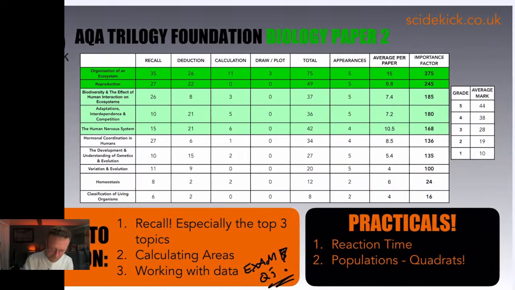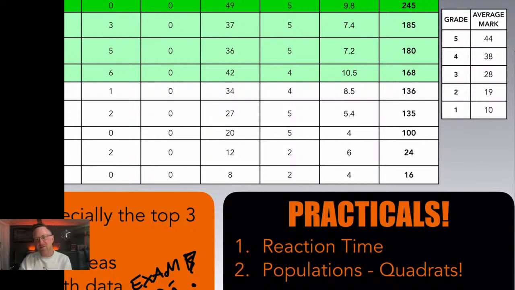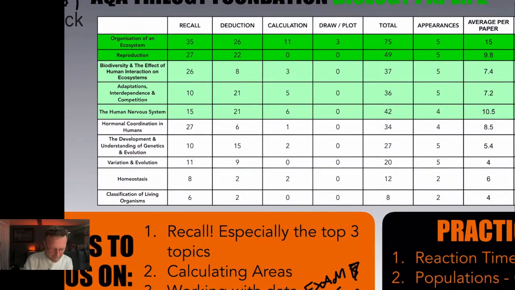Now the practicals for this one, funny enough, quadrats, that's the second one, but as I mentioned before, they feature very, very heavily in paper 2. So working with populations, measuring populations, working out areas and averages and so on and so forth. But the other most common practical that comes up in this isn't in the top ones. Well, it kind of is, like the human nervous system. Okay, that's one of the top ones. So it's the reaction time practical.